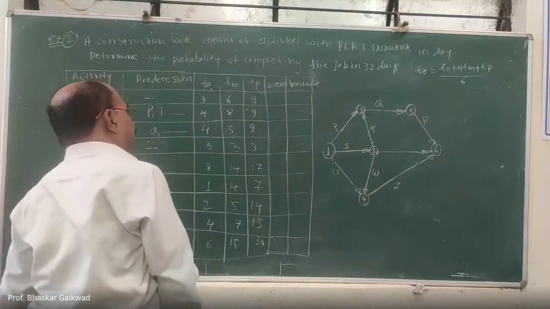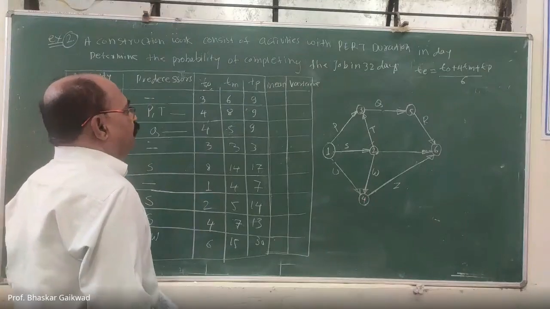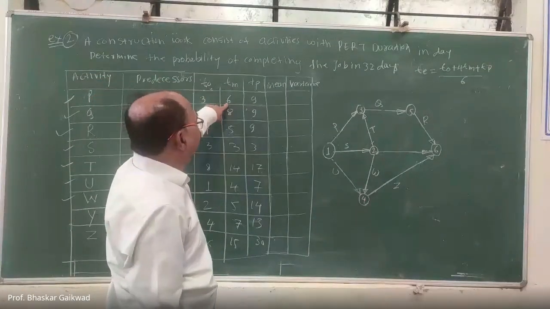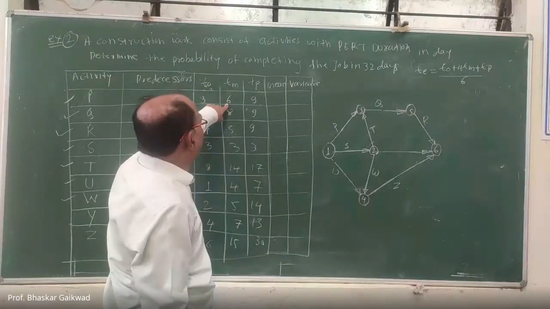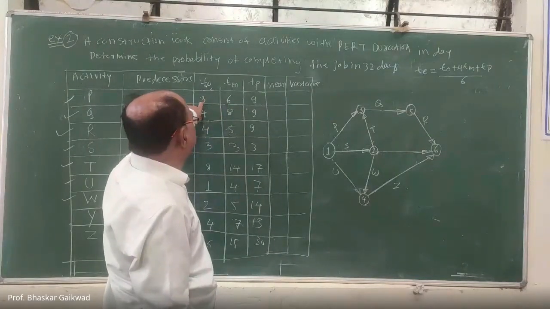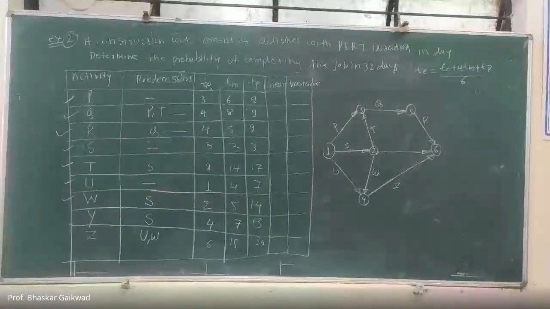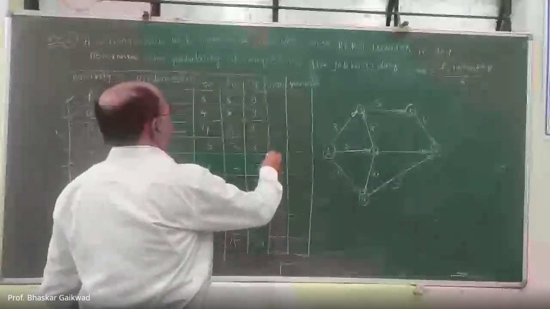Here T0 is 3 and TM is 6, so (6 into 4 plus 3 plus 9) divided by 6. How much is there? 6. So here it is 6.